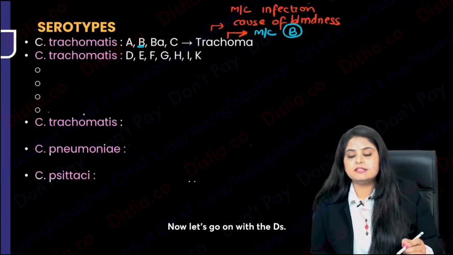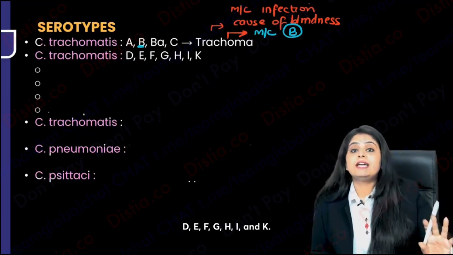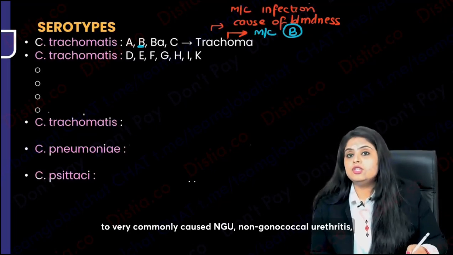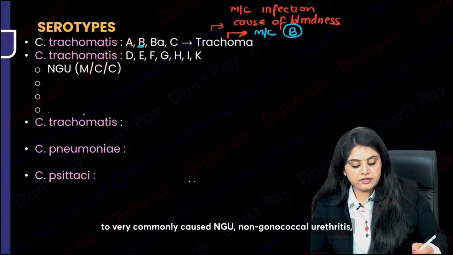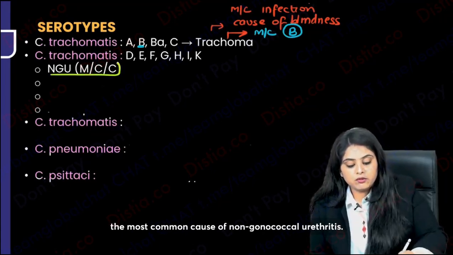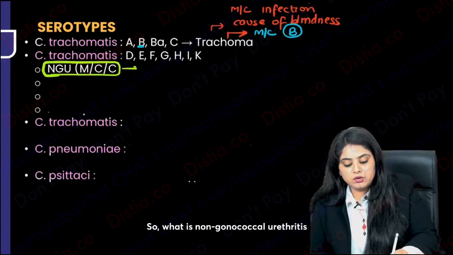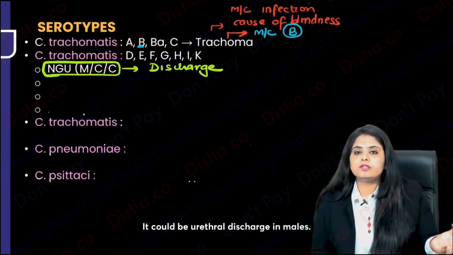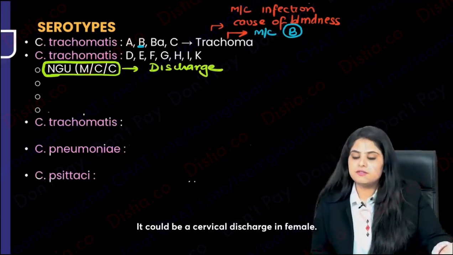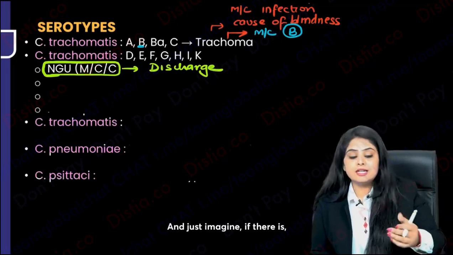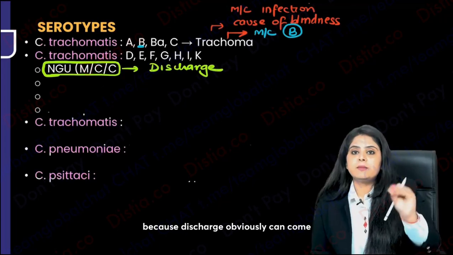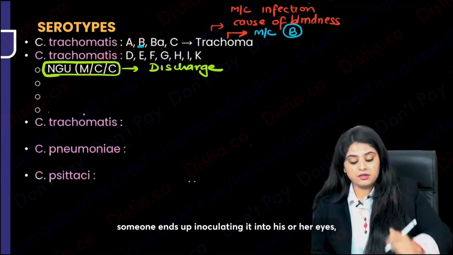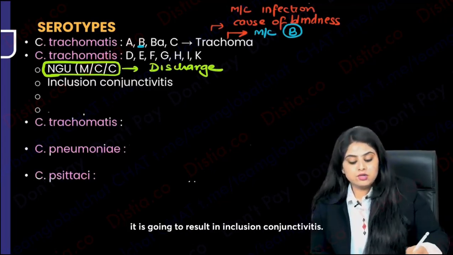Now let's go on with the D's. D, E, F, G, H, I and K. Remember, these are going to very commonly cause NGU, non-gonococcal urethritis, the most common cause of non-gonococcal urethritis. So what is non-gonococcal urethritis going to present with? It's going to present with a discharge. It could be a urethral discharge in males, it could be a cervical discharge in females. So that is a discharge. And just imagine, because discharge obviously can come in contact with hands, if someone ends up inoculating it into his or her eyes, it is going to result in inclusion conjunctivitis.